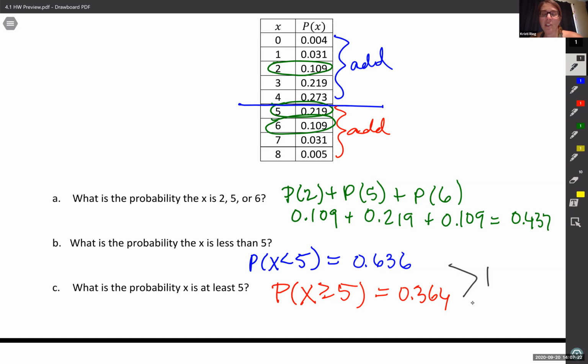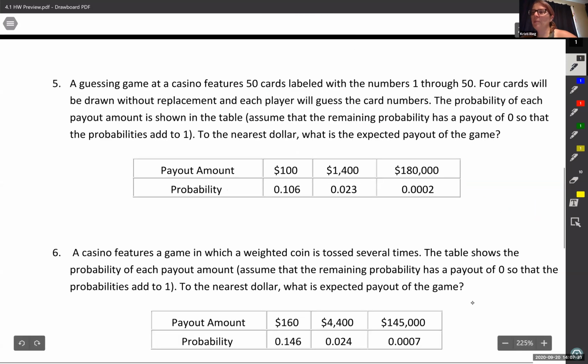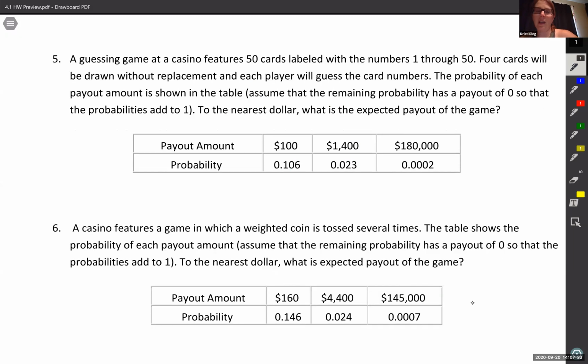Okay, hopefully that first page was very easy for you. The second page, you might have had a little more problems, but that's okay. We can go through those together. So here we have a game.